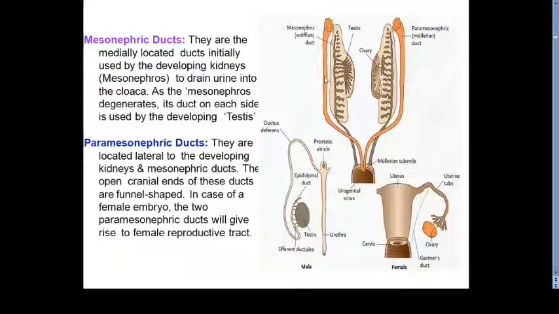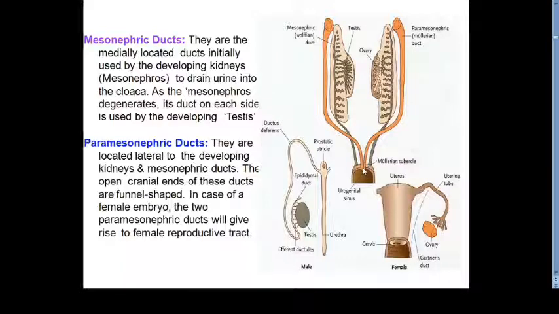As we move caudally, these ducts cross the mesonephric duct from the ventral side and ultimately come medial to the mesonephric duct. Here you can appreciate the paramesonephric ducts of two sides fuse with each other, and after the fusion they are seen to be present in relation to the posterior wall of the definitive urogenital sinus.